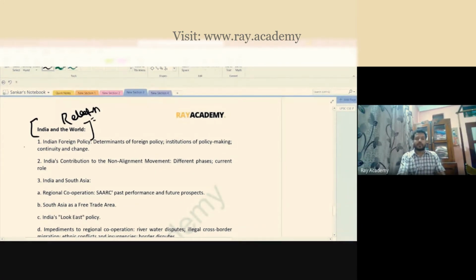There you discuss about the Indian foreign policies. What are the different foreign policies from Nehru till Narendra Modi? You try to discuss about how these different prime ministers have contributed with different types of foreign policies and how they have dealt with many different countries.